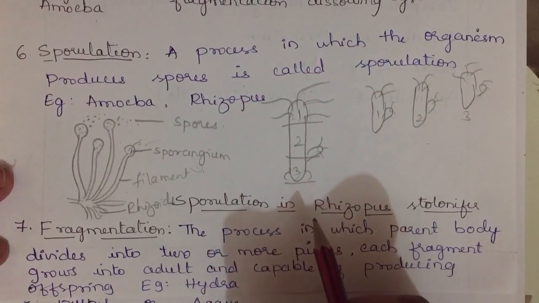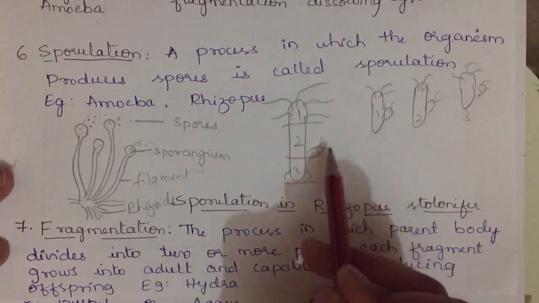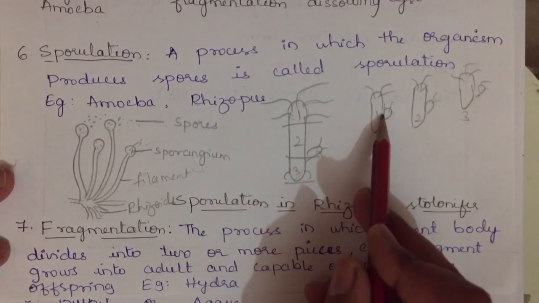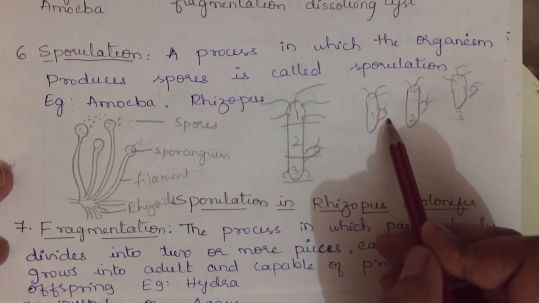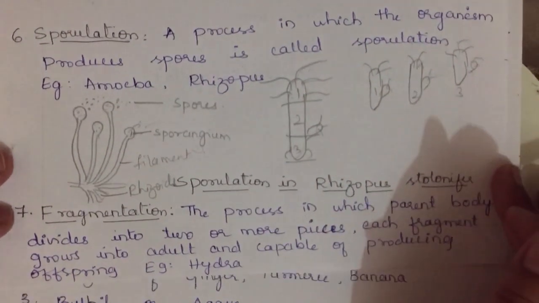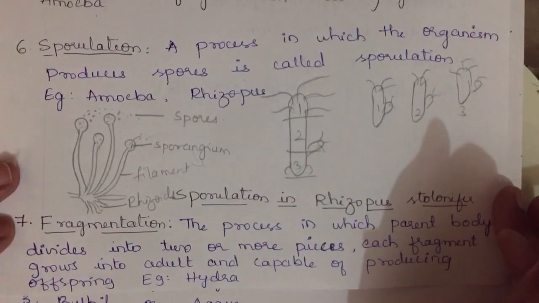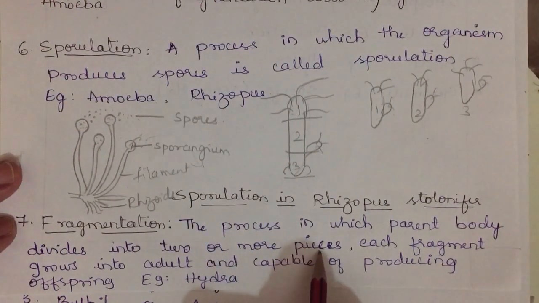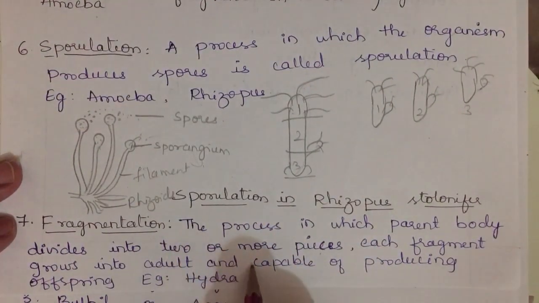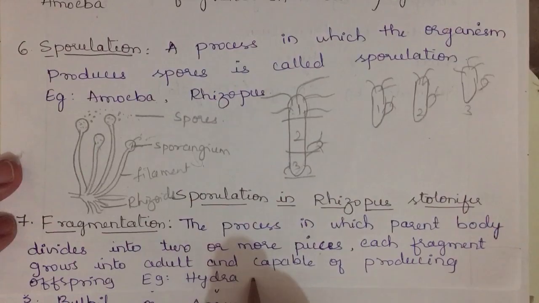Fragments means pieces, where the parental body divides into pieces, and each piece will develop and grow into an adult, and each adult is capable of producing offspring. Example, hydra. So the definition is here. The process in which the parent body divides into two or more pieces, each fragment grows into an adult and is capable of producing offspring. Example, hydra.